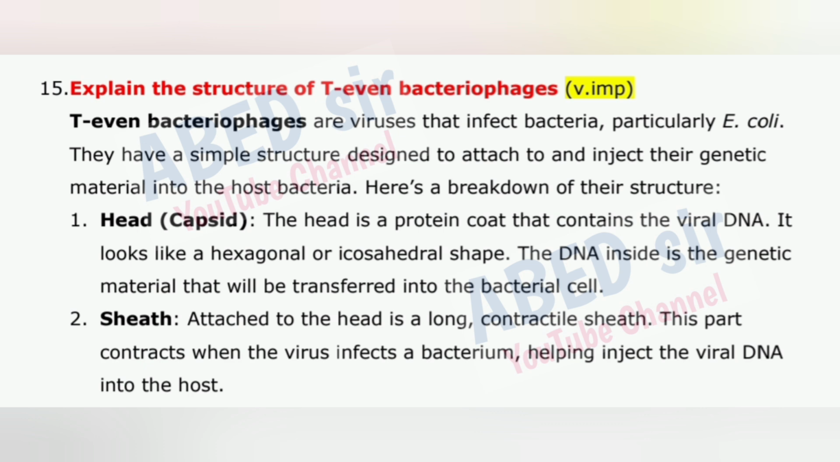1. Head. Capsid. The head is a protein coat that contains the viral DNA. It looks like a hexagonal or icosahedral shape. The DNA inside is the genetic material that will be transferred into the bacterial cell. 2. Sheath. Attached to the head is a long, contractile sheath. This part contracts when the virus infects a bacterium, helping inject the viral DNA into the host.